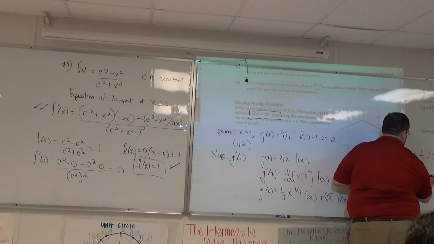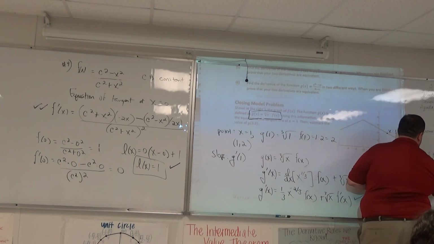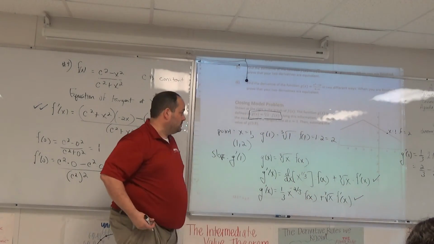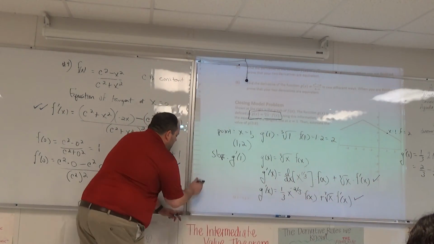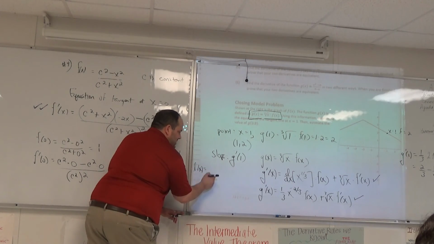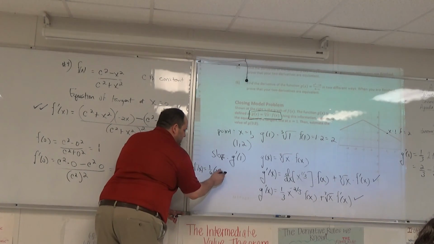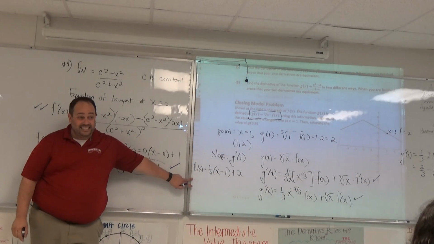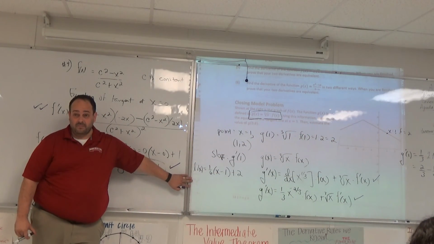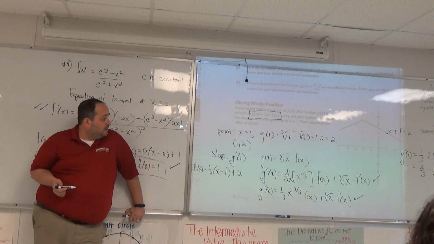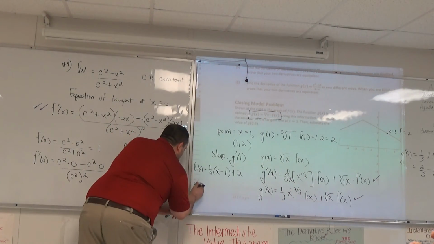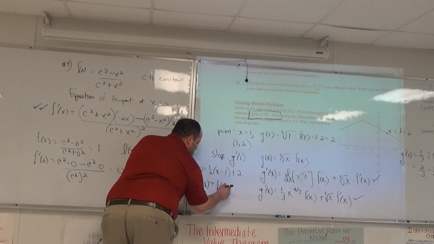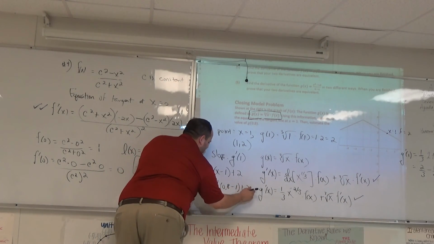All right, this is 2/3 minus 1/2, which I think is 1/6. Even if it's not 1/6, I don't care too much. That's the slope. The equation of your tangent line says L of x is 1/6 times x minus 1, plus 2. I love it. Not the final answer though. That's what you want to do. Now I just need to estimate g at 0.8, which is going to be 1/6 of 0.8 minus 1, plus 2.